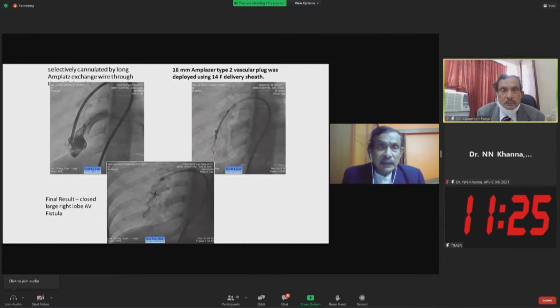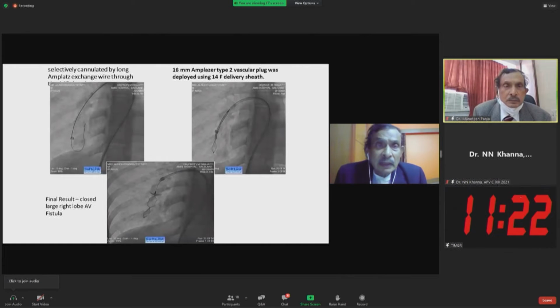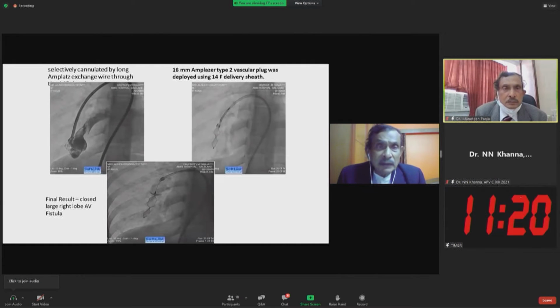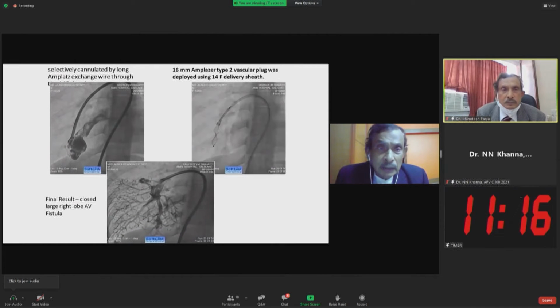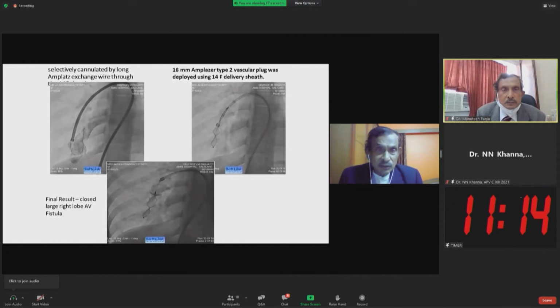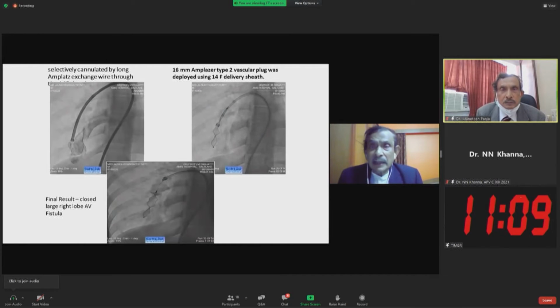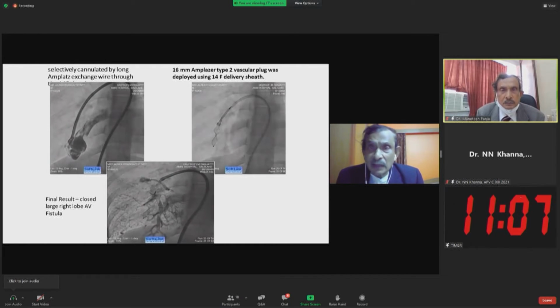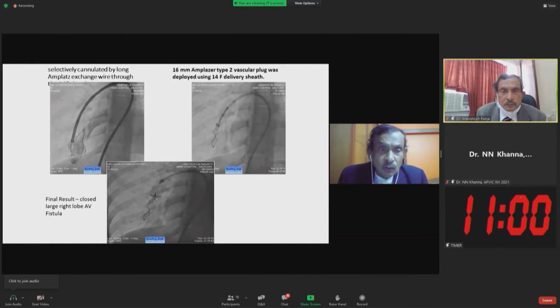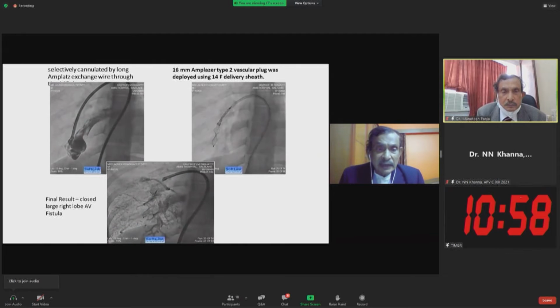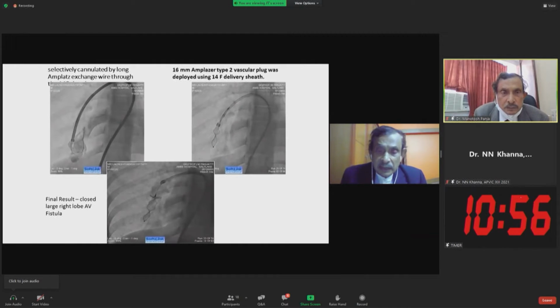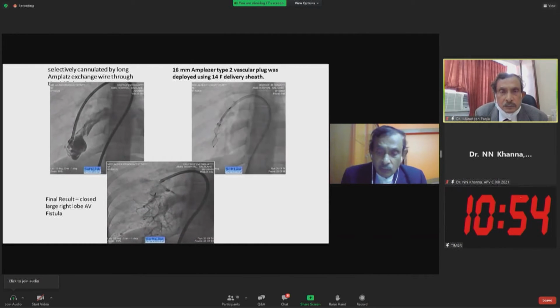Now here, selective cannulation by a long Amplatz exchange wire passes through the 14F delivery sheath, and here a 16 millimeter Amplatzer type 2 vascular plug was deployed using the 14F delivery sheath. Ultimately, the final result: the large right lobe AV fistula is closed, as visible on the right lower lobe of the right side.